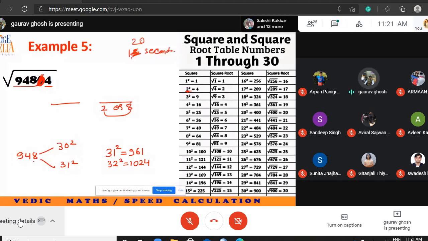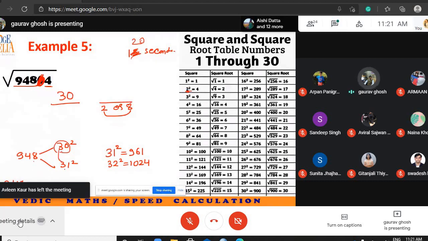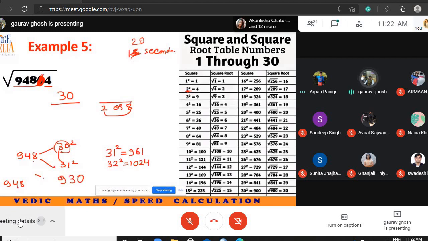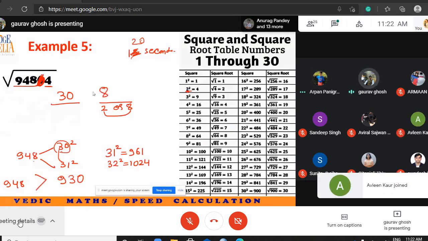Now the remaining portion is 948. So 948 is between 30 and 31 square. So I write the smaller number here, 30. To tie break, I compare 948 with the product of these two numbers. So 30 into 31 is this much. Our number is greater. So 308.